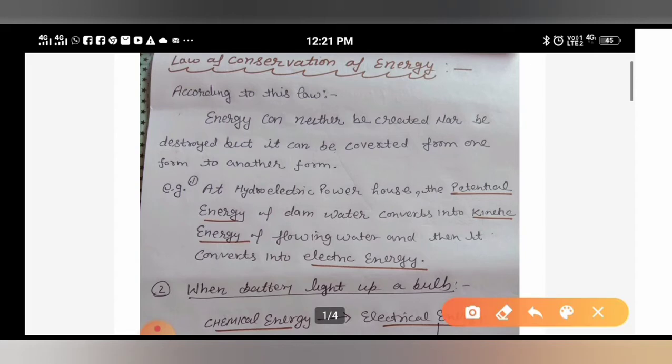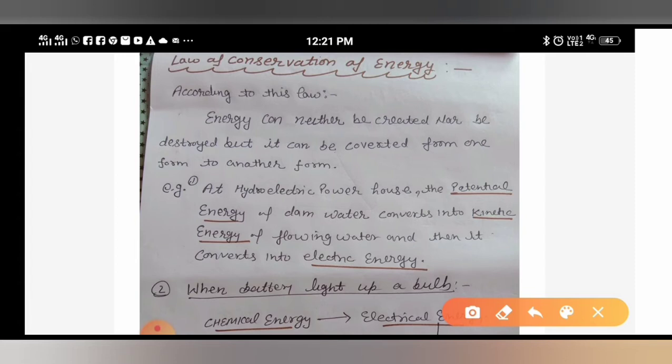Dear students, according to this law, energy can neither be created nor be destroyed. Means ना तो आप इसे create कर सकते हो ना तो आप इसको destroy कर सकते हो, but it can be converted from one form to another form. You have studied so many forms of energy, so the law is saying that you can't create it, you can't destroy it, but you can change it from one form to another form. I hope you understood.